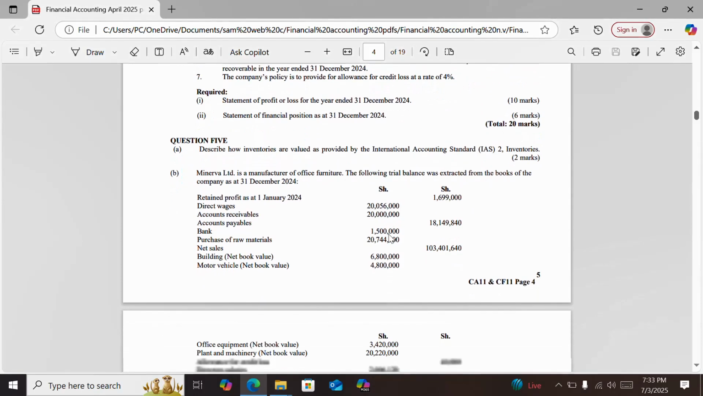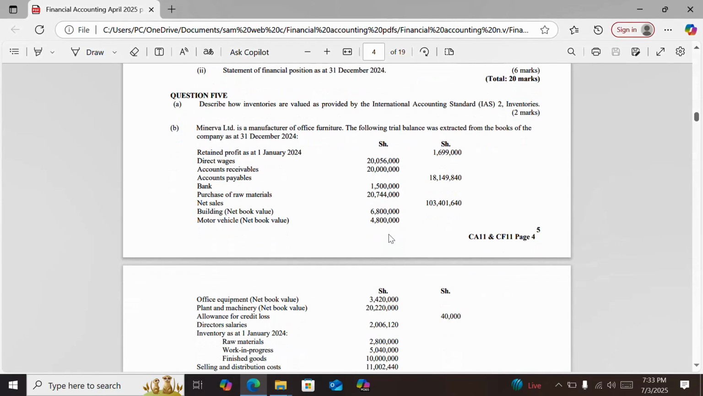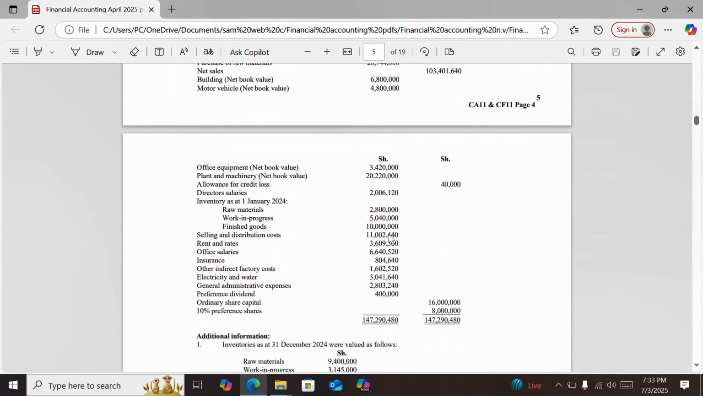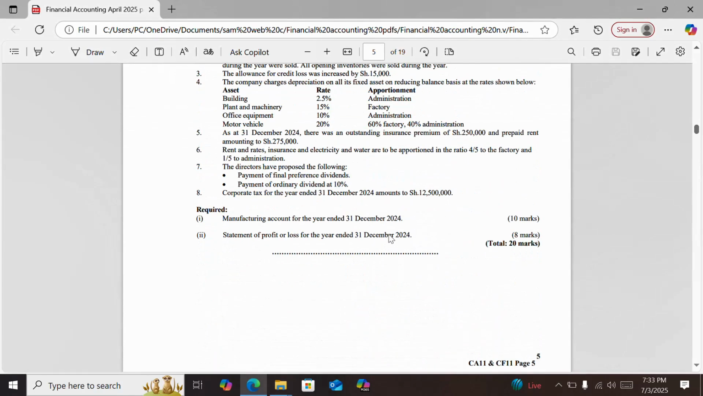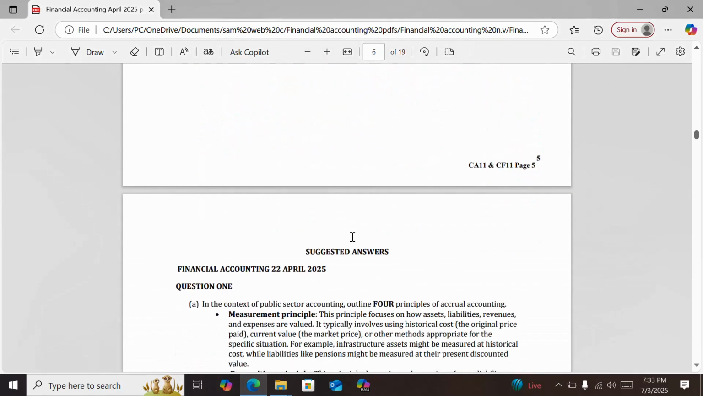Question 5, describe how inventories are valued. And then part B, it was a question on manufacturing organization, which required the student to prepare manufacturing account for the year ended 1st December 2024 and statement of profit or loss for the year ended that 1st December 2024. Let us quickly go to the answers.